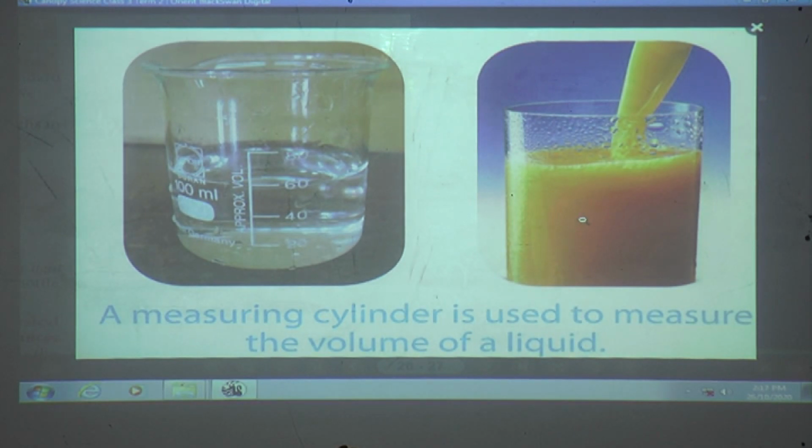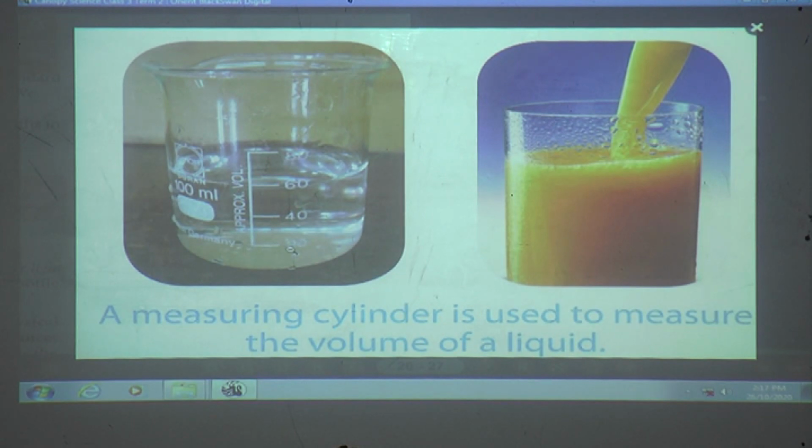So how much juice is there in this glass? How much juice this glass can hold is known as the volume of this glass or this juice. Okay, so we measure volume with a measuring cylinder. See, can you see a cylinder? This is a measuring cylinder. This is used to measure the volume of a liquid.